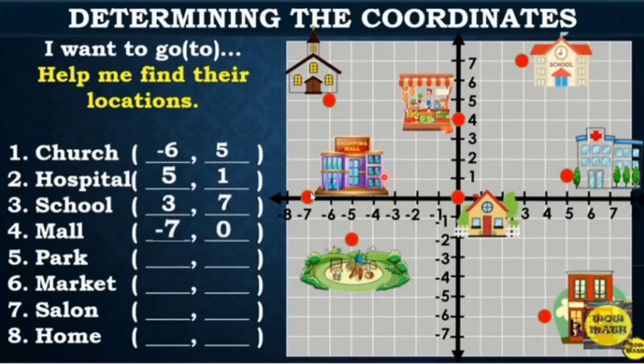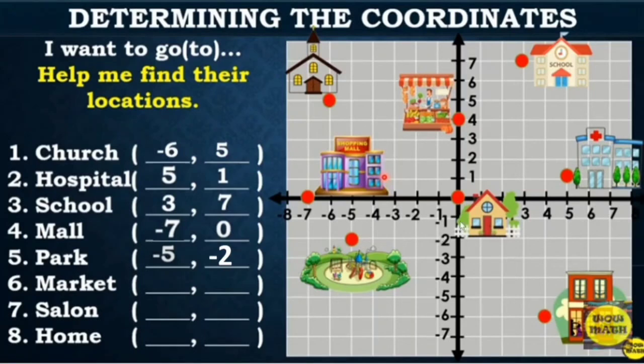Next, after ko mag-shopping, gusto ko naman pumunta ng park. And this is the point of intersection in the park. It lies on quadrant 3. So therefore, it is both negative. First, identify the x-coordinate. So negative 5. And our y-coordinate is negative 2. Now, after pumuntang park, didiretso sa market.